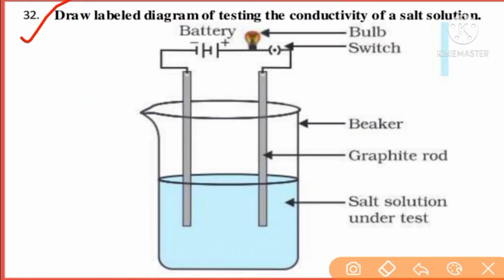Question number 32. Draw a labelled diagram of testing the conductivity of a salt solution. You know, ionic compounds in the crystal form never conduct electricity, but when they are in molten form, they conduct electricity. This is the electrolysis, the conduction of electricity by ionic compounds in their molten form. This diagram explains the conduction of electricity in salt solution form. This is also an important diagram for 3 marks, students. We will make a list of diagrams afterwards.